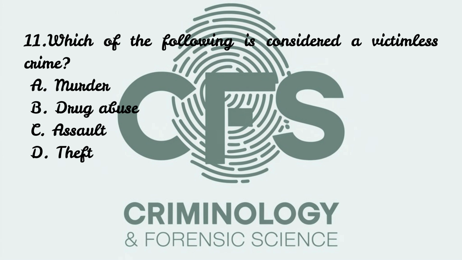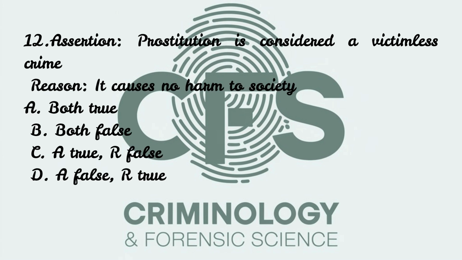Correct answer is option B, drug abuse. Victimless crimes are those where there is no direct identifiable victim but society is affected. Drug abuse harms the individual and society but not a specific victim in the traditional sense. UGC NET often tests examples of victimless crime.